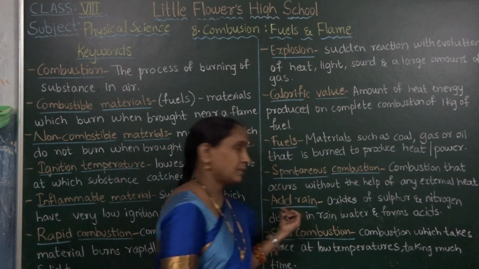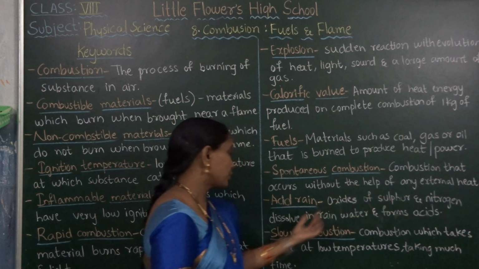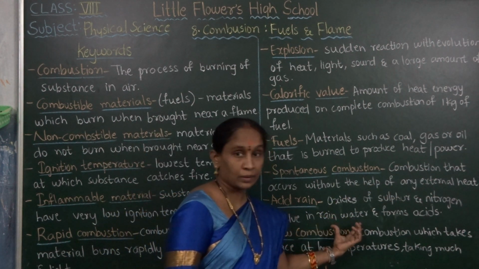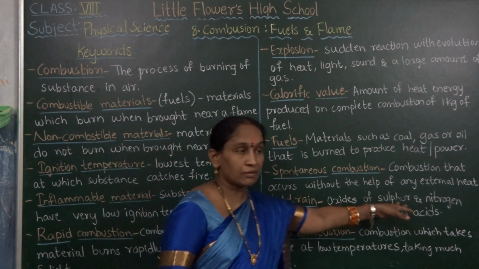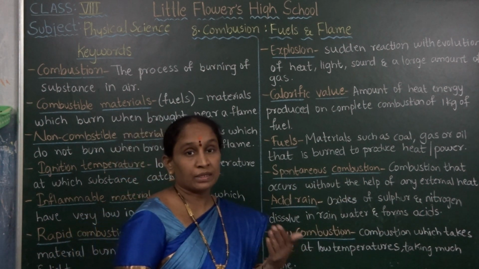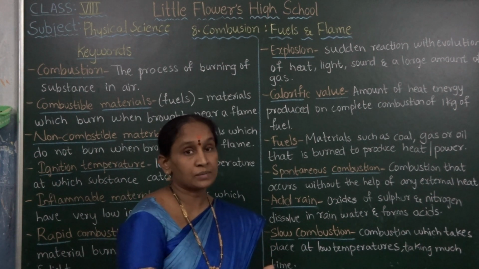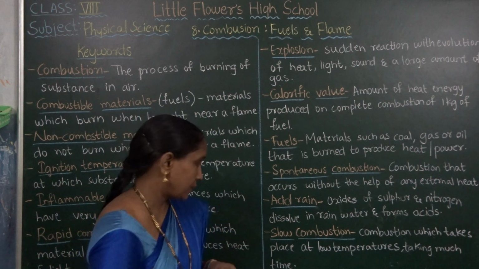Next, acid rain. Oxides of sulfur, nitrogen and carbon dissolve in rainwater. When all these oxides combine with the rainwater, the rain becomes acid rain.